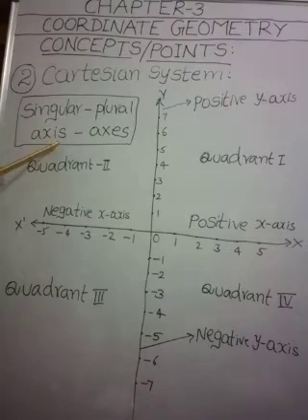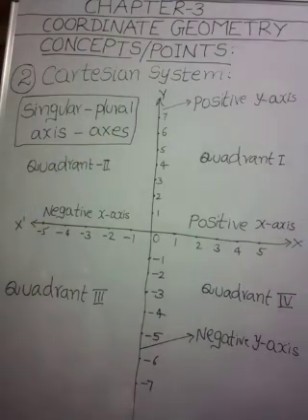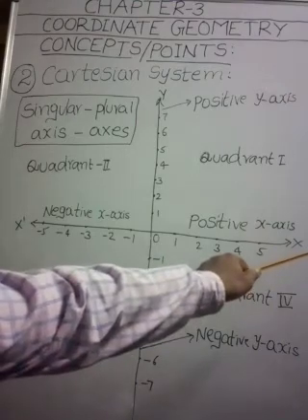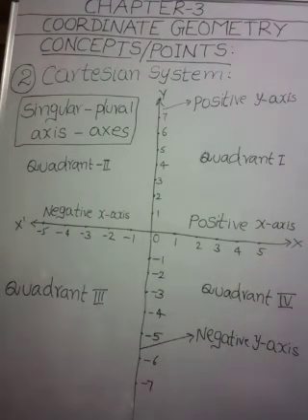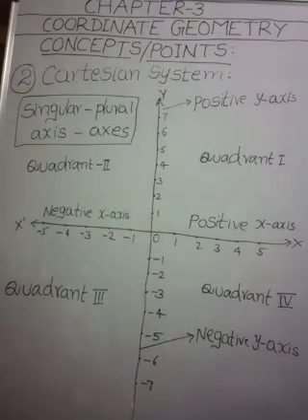Axis is the singular form and axes is the plural form of the word. We know this horizontal line x dash x is called x axis, and the vertical line y dash y is called y axis. So both axes are called coordinate axes.